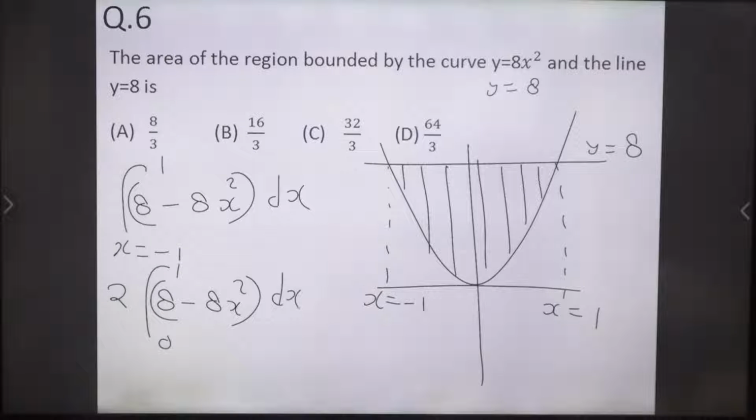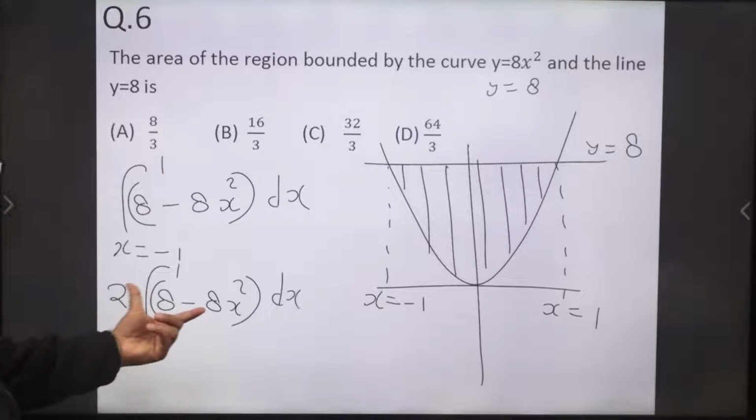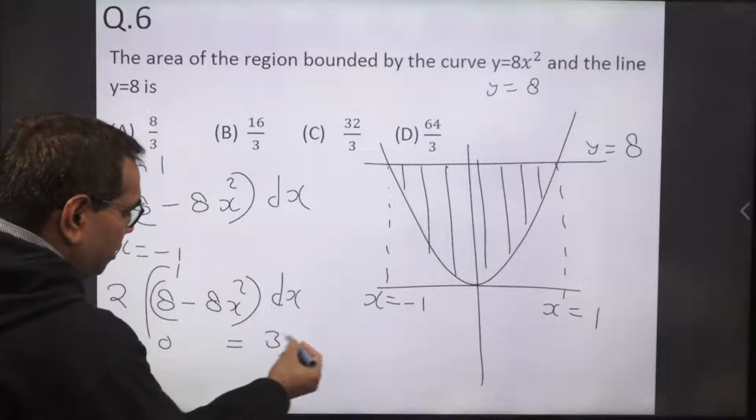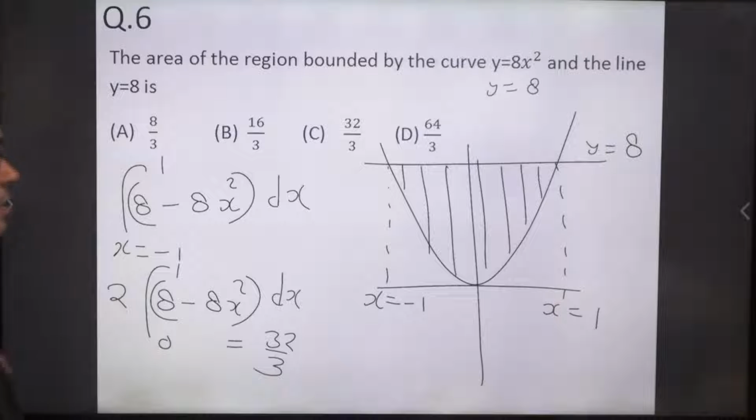Evaluate this integration and tell me. Okay, Rushikesh is getting C option. That is the correct answer. So the area is 32 upon 3. Evaluate this, you will get 32 upon 3 as the right answer. Square units.